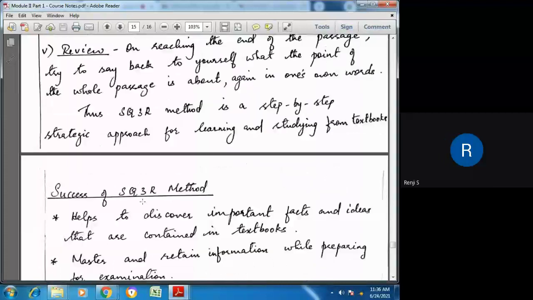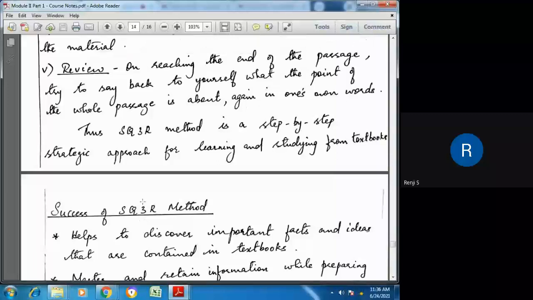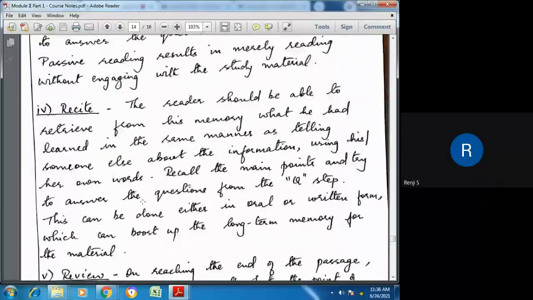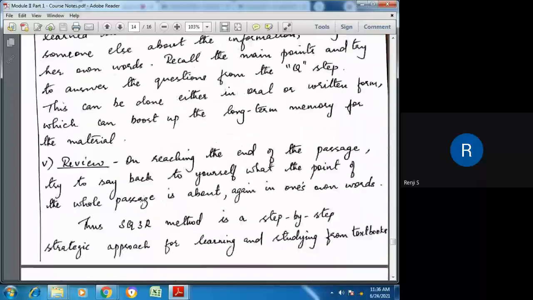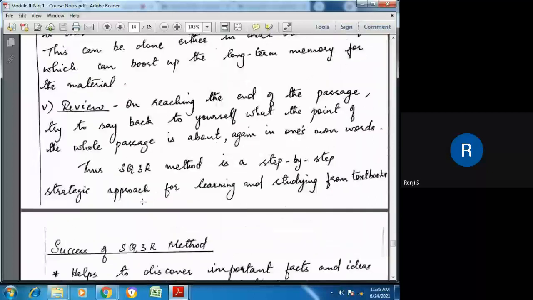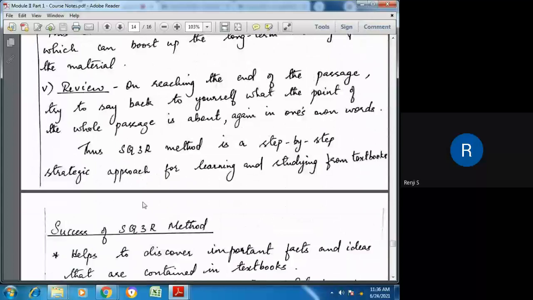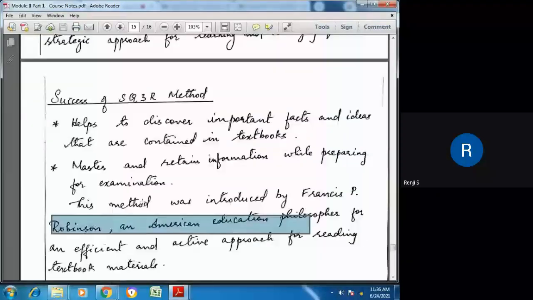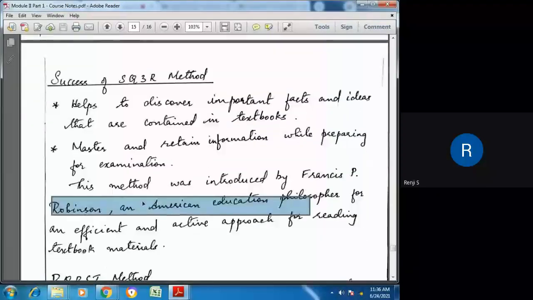This is a sequence of steps that we should follow in order to get effective comprehension skill. So there is survey, question, then read, after reading, recite, and then finally review what you had read.